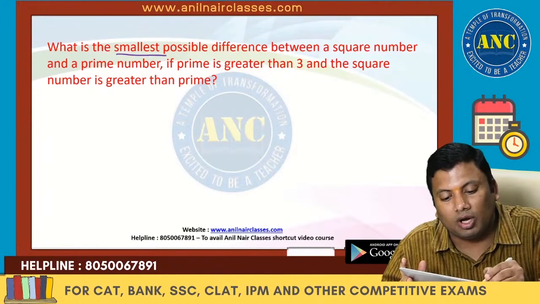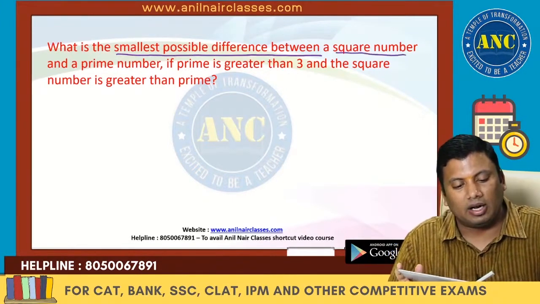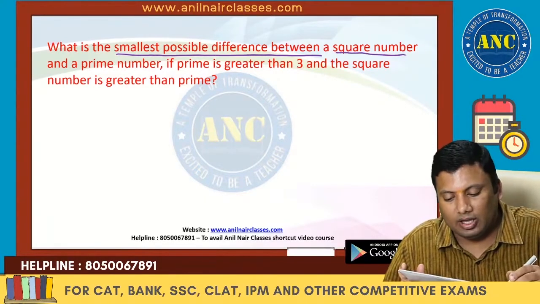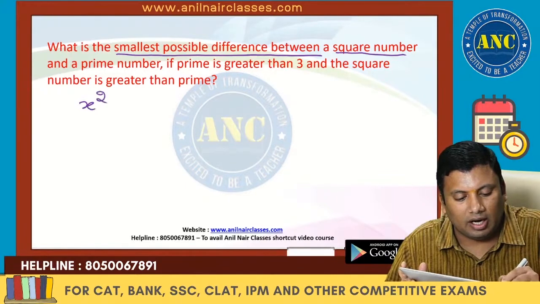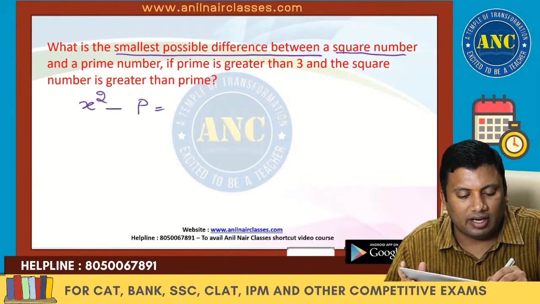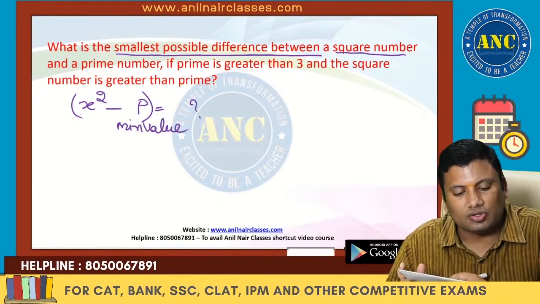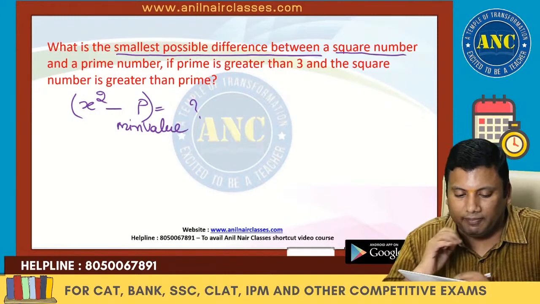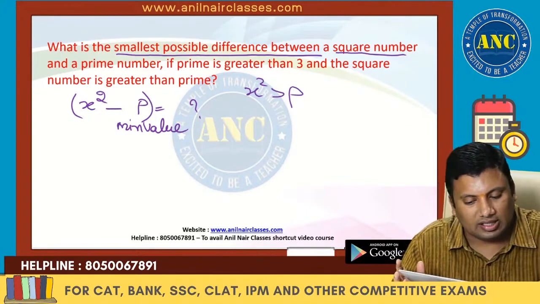What is the smallest possible difference between a square number and a prime number? There is a square number and a prime number. The minimum value of the difference is what he is asking. Square number is greater than prime, so x square is greater than p.